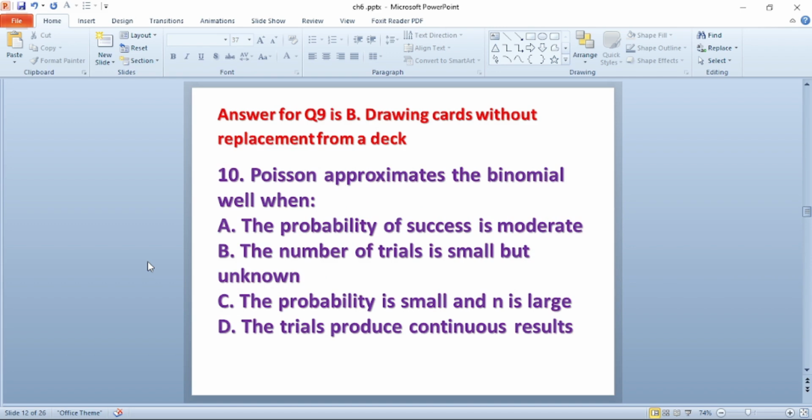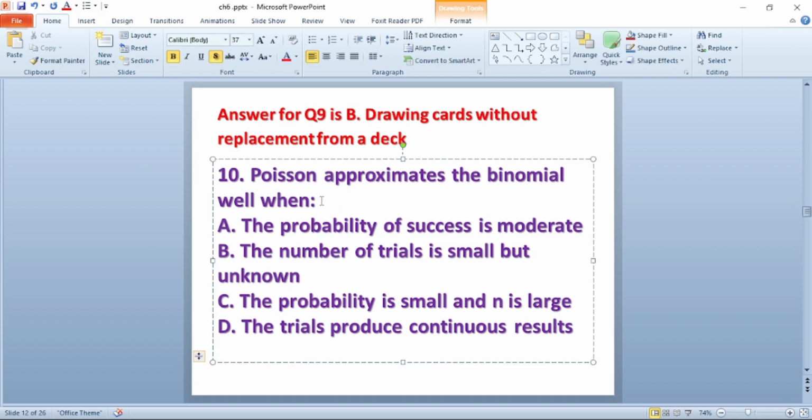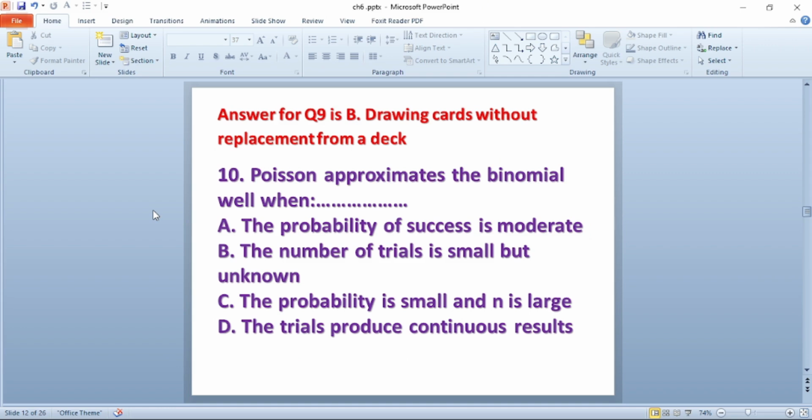Question number 10. Poisson approximates the binomial when dash. A, probability of success is moderate. B, the number of trials is small but unknown. C, the probability is small and n is large. D, the trials produce continuous result. The answer for this question is C, the probability is small and n is large.